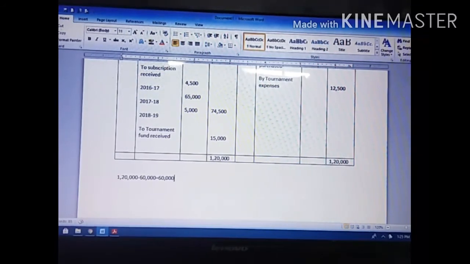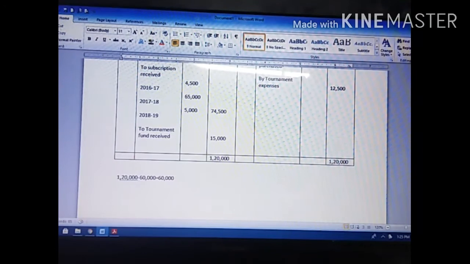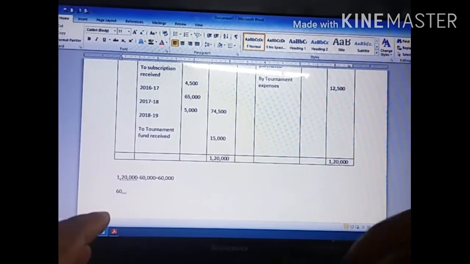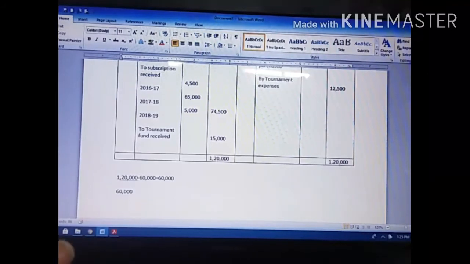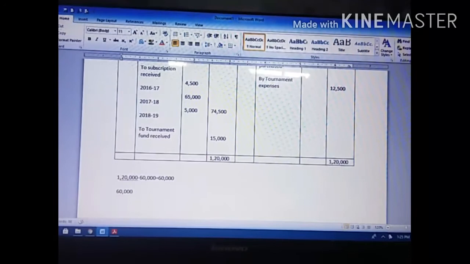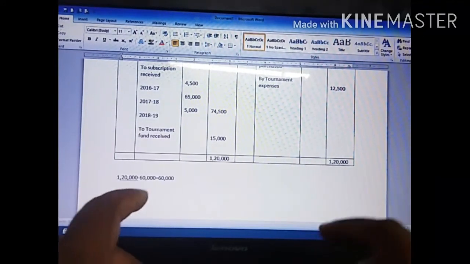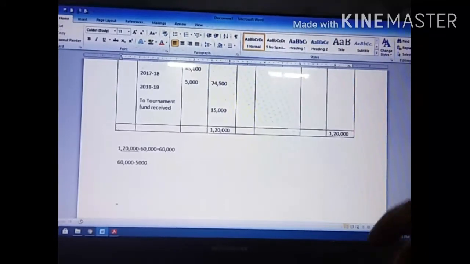Out of this total 60,000, already we have 5,000. This 60,000 includes cash also, okay? So what is the cash balance? The cash balance is 5,000, so I have to minus the cash balance 5,000. If I minus the cash balance, I will get the bank closing balance.